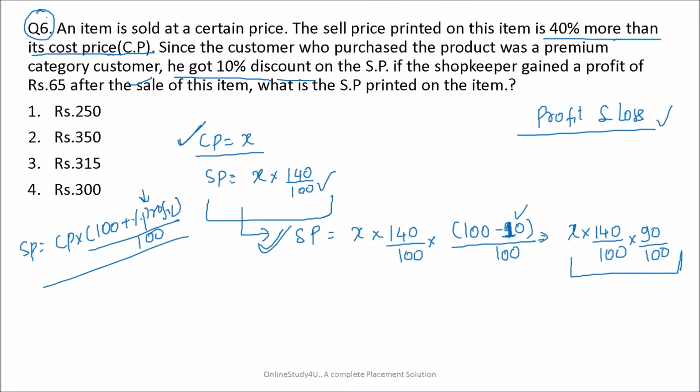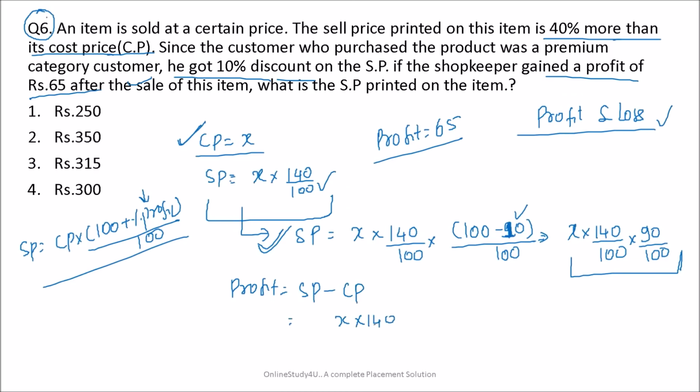Now the shopkeeper is gaining a profit of 65 rupees. Profit is selling price minus cost price. Selling price is X into 140 by 100 into 90 by 100, minus cost price X, and profit is 65. The zeros cancel.